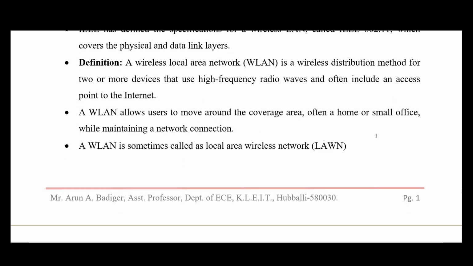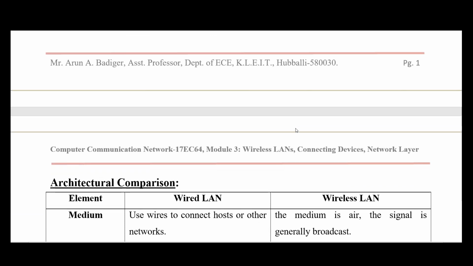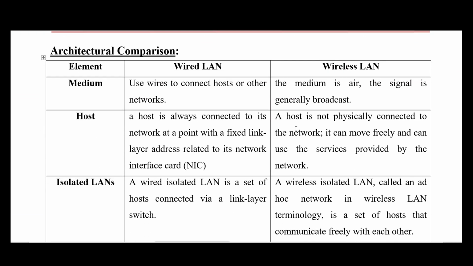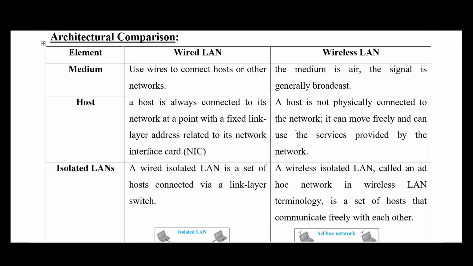With Wi-Fi we can create a hotspot from a mobile, or with a Wi-Fi router we can connect a number of devices with a central access point. When we compare wired LAN and wireless LAN, in a wired LAN we must have a wired connection. In a wireless LAN, we make use of wireless radio frequency signals for transmission, therefore the medium is wireless.